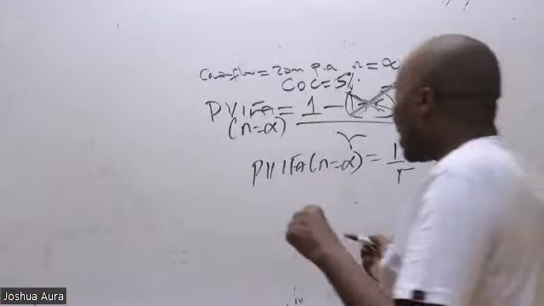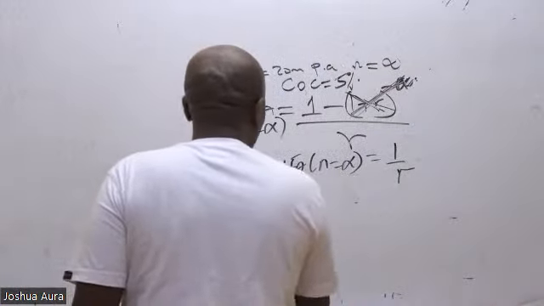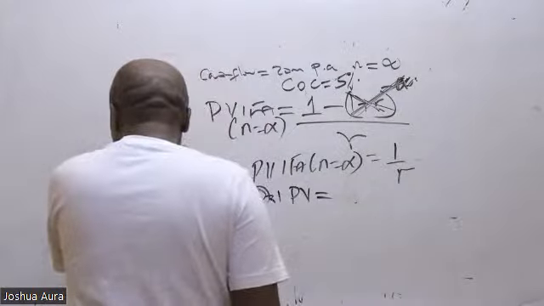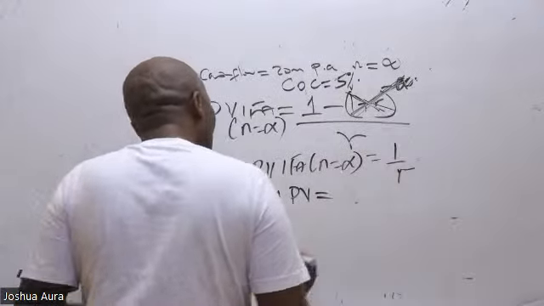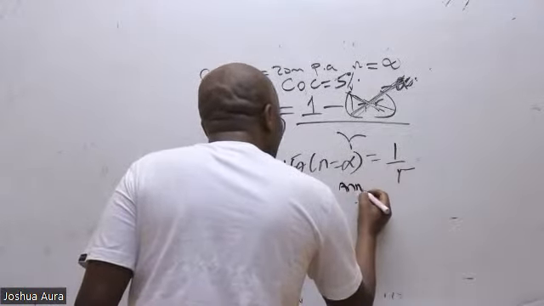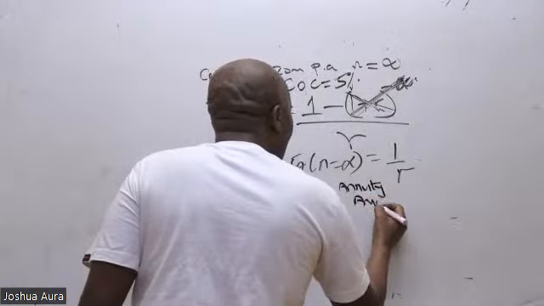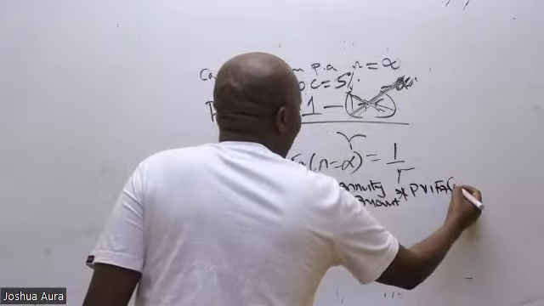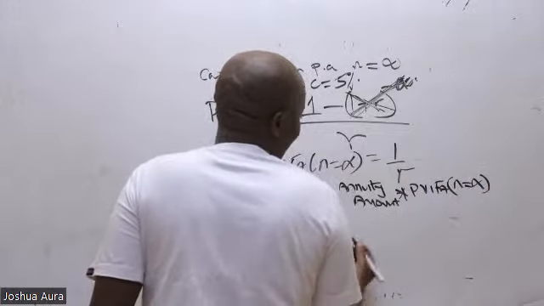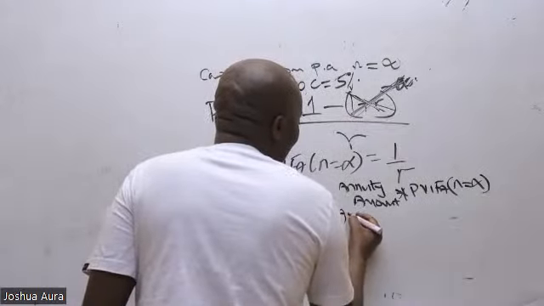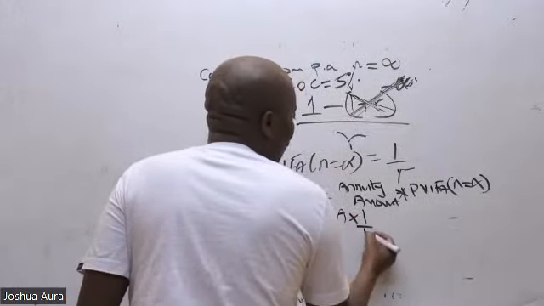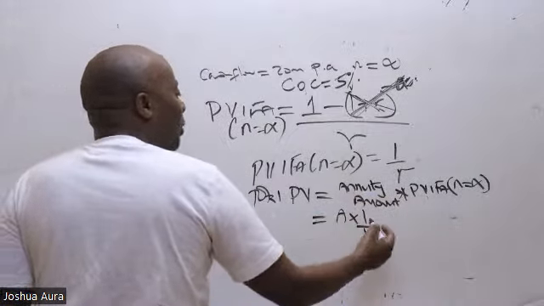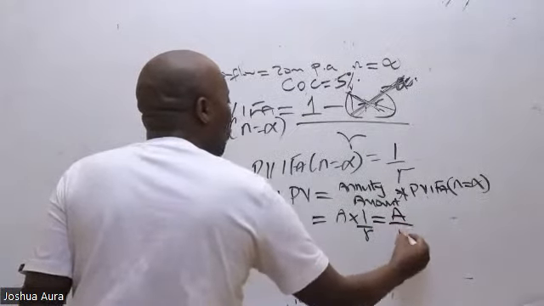And then when they want me to come and give them the total present value, what I'll do, I'll take the annuity amount times PV. Now this time round, when n is what here? Infinity. So this will be the annuity amount A times 1 over R. Because now this PV when n is infinity is 1 over R, which basically will translate to amount over R.